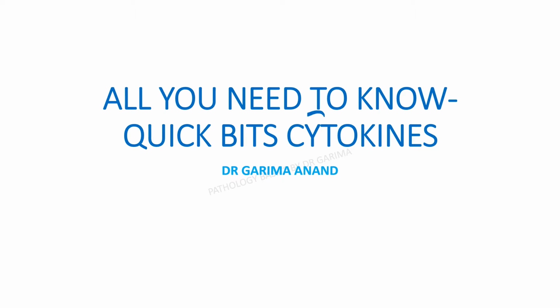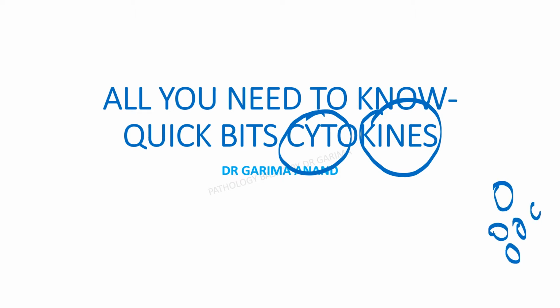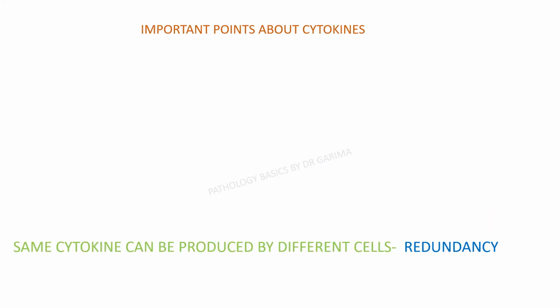As the name suggests, cyto means cell and kines means movement. So these are the protein molecules synthesized by certain cell types so that they can modulate the action of the other cells, right? So cells will secrete these protein molecules and result in the modulation or the activation, in fact movement, of certain types of cells. To start with, important points about cytokines.